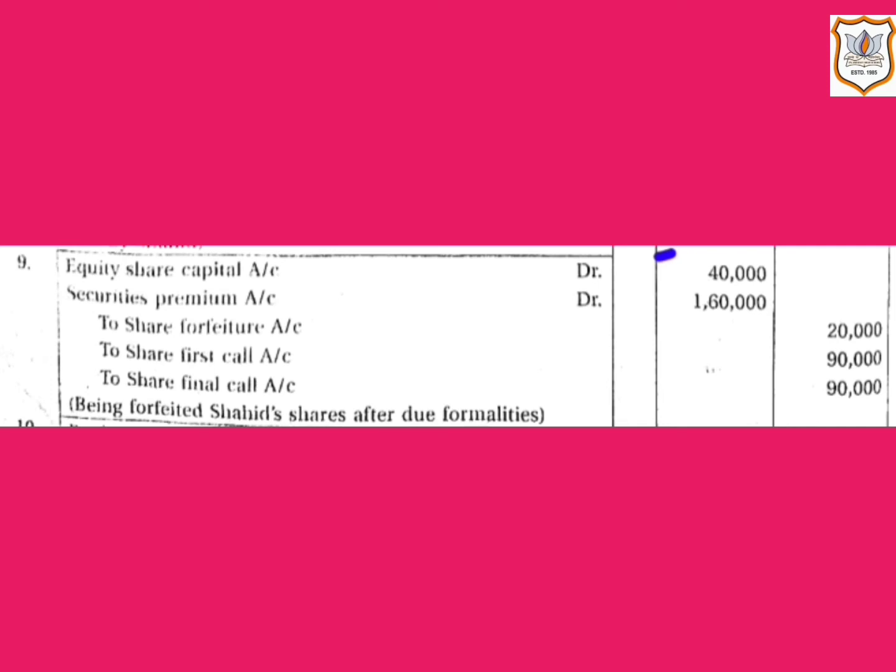Equity share capital account is debited because, as we know, the number of shares decreases due to forfeiture of shares, and hence share capital account is debited.